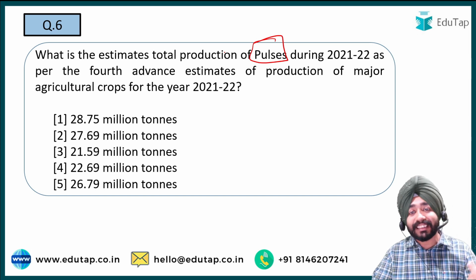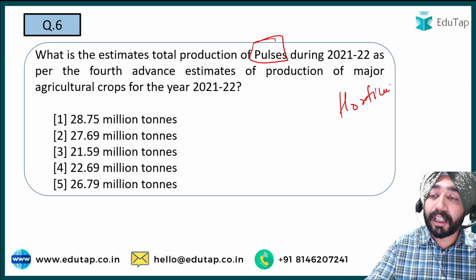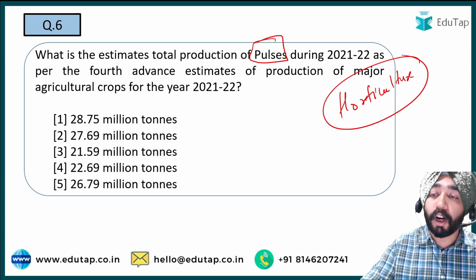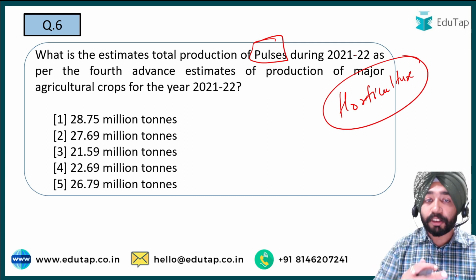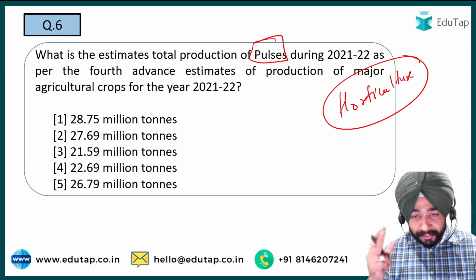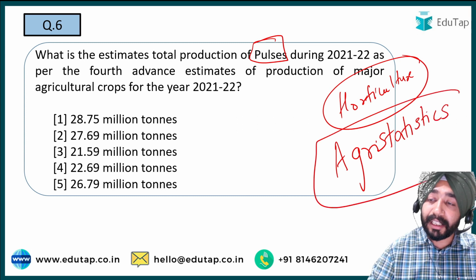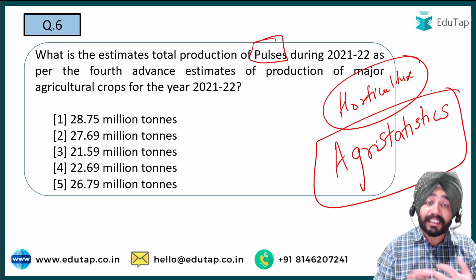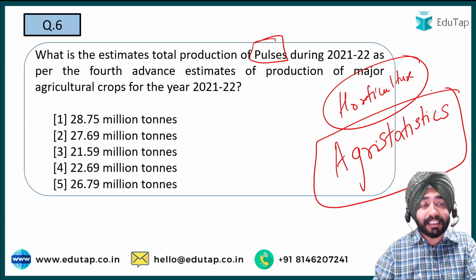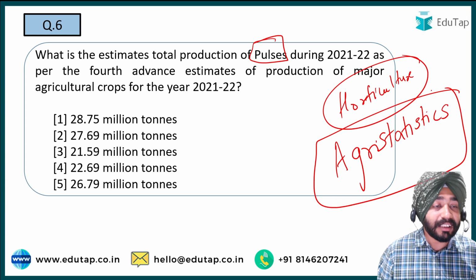One will be agri statistics at glance. Second will be your data on horticulture crops. But in horticulture crops, guys, one thing is important is it will not be talking about pulses or something like that. Okay? Then there is a confusion between, here the majority of confusion will be between the fourth advanced estimates and the agri statistics. So remember, agri statistics is basically the statistical data that is being released by the government, जहाँ पे आपको याद रखना है rank of India, first, second, third. That is something very, very important in agri statistics. And the total production data that you should remember, you should focus, should be of the fourth advanced estimate.